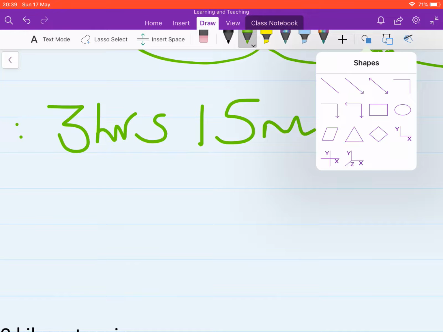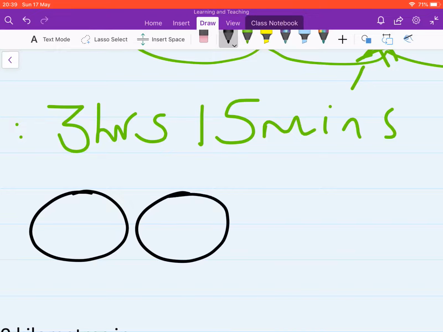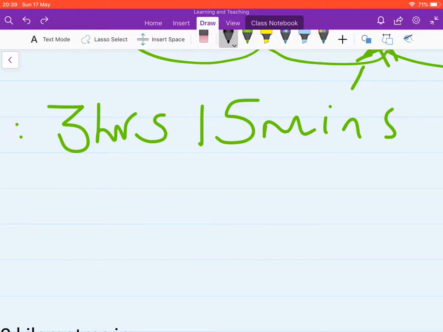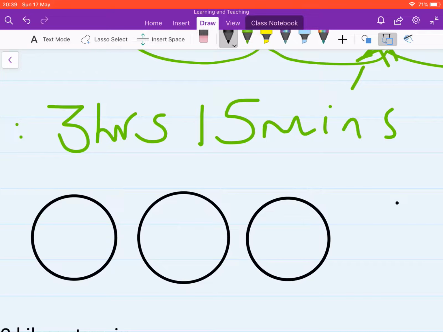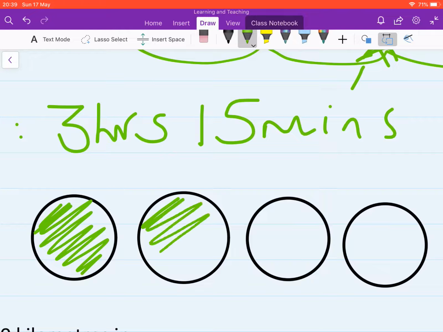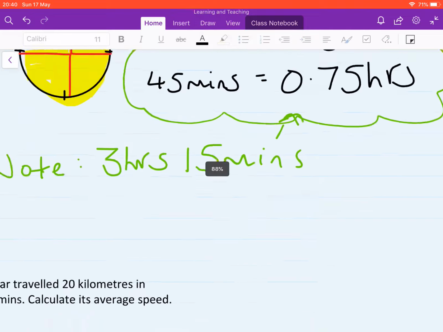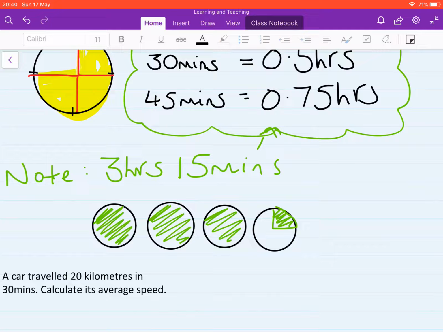That means I've got 3 wholes, so I've got 1, 2, 3 wholes and 15 minutes. So 3 hours and 15 minutes. As a decimal, how would we write that?